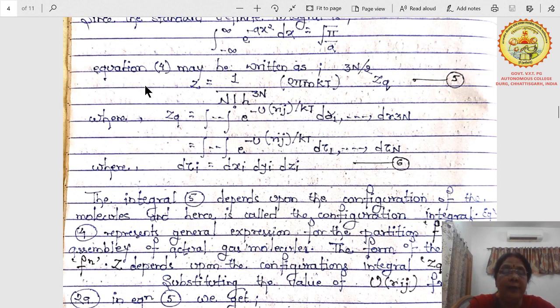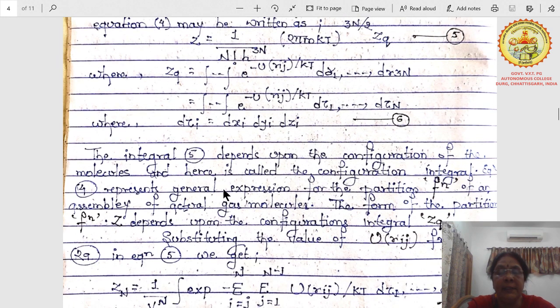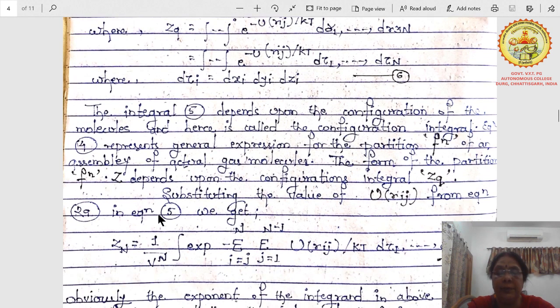In this equation 5, the integral depends upon the configuration of the molecules, and hence it is called the configuration integral. So you have to remember that this one is a configurational integral. And equation 4 represents the general expression for the partition function of an assembly of actual gas molecules. The form of the partition function Z depends upon the